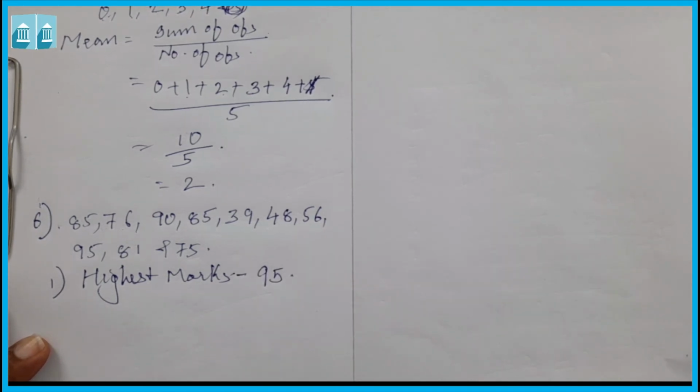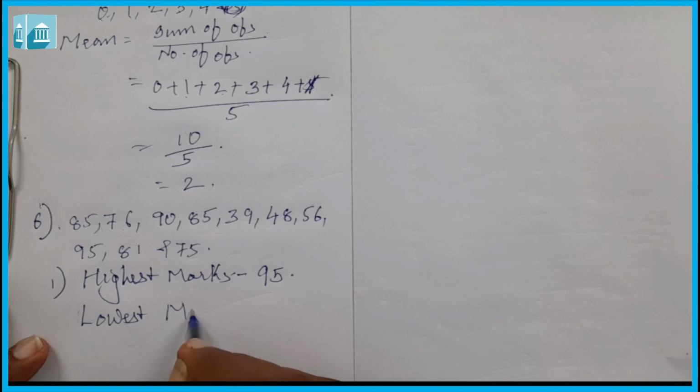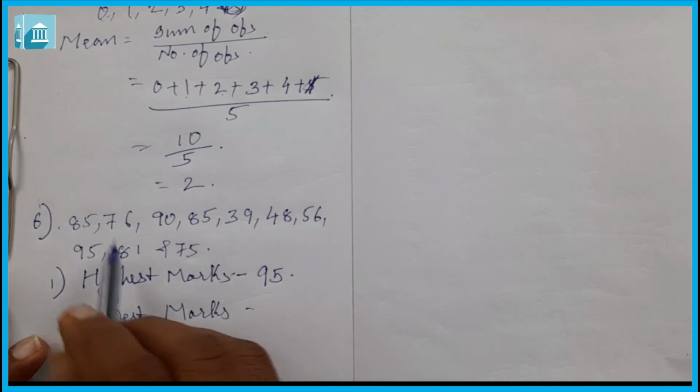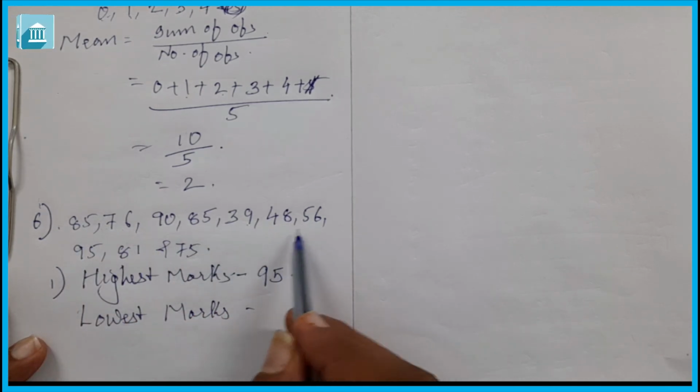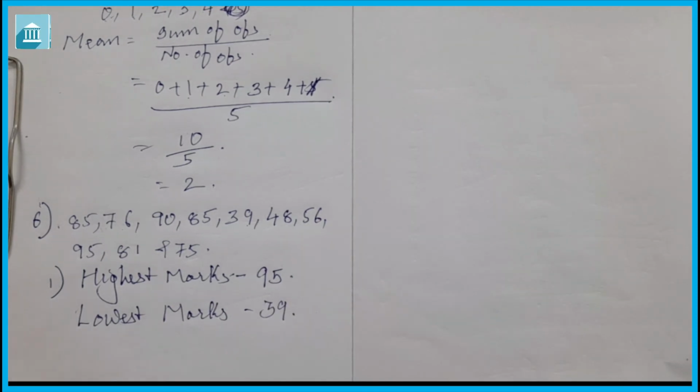Then we have to find the lowest marks. Again looking at the observations, the lowest mark is 39. So by observation, the highest mark is 95 and the lowest mark is 39. Now let us see the next question.